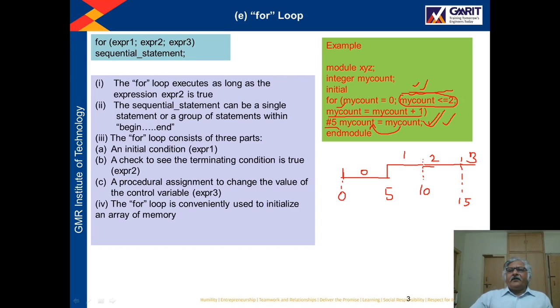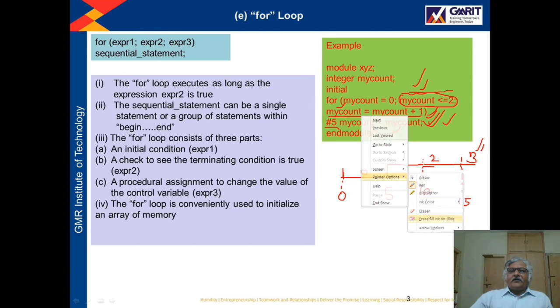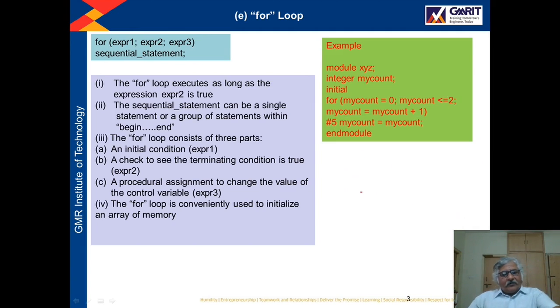Then again this condition will be checked, my count less than or equal to 2. Now it is false, and if it is false, then this statement will not execute. So you will find that at 15 unit time the value of my count will become 3, and then it will remain 3. I will just demonstrate this code also.